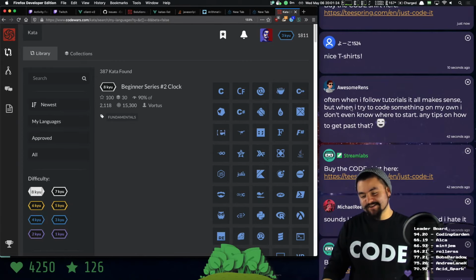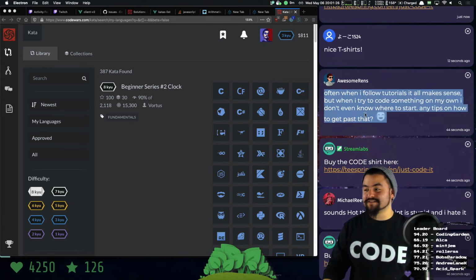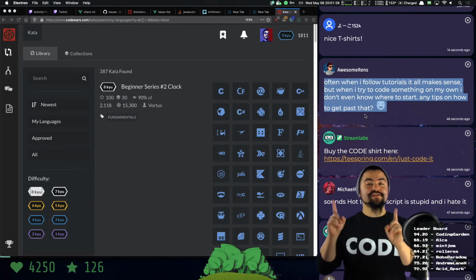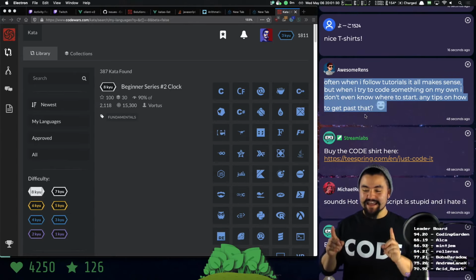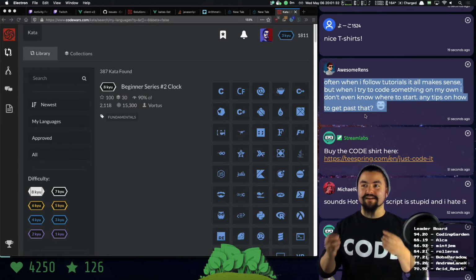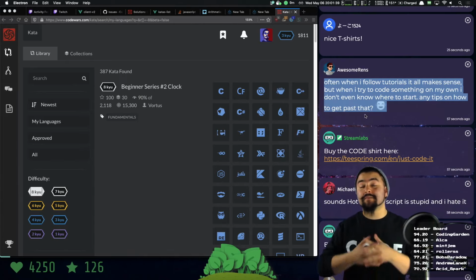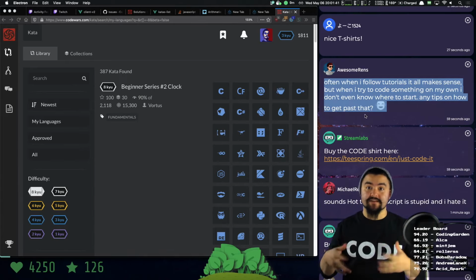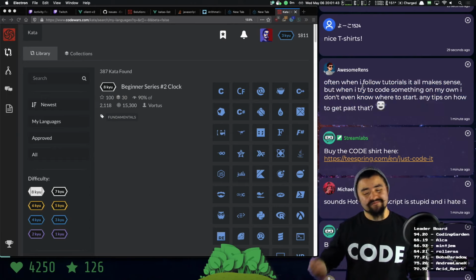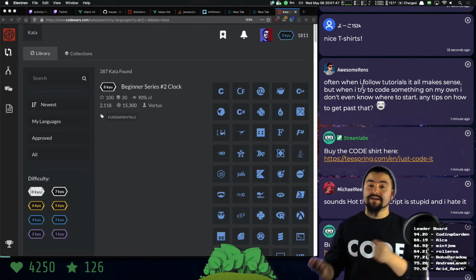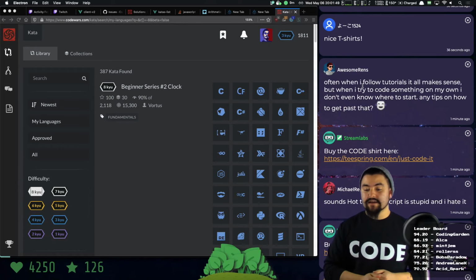And it's hard, Awesome Rins. I know that a lot of beginners fall into that trap. Here's the thing about coding tutorials: they do make sense because coding is logical. And if you can understand logic and you can follow the logic, it'll make sense. But when it comes to applying it, that's a different skill and a different mindset. But I think the only thing I can offer is practice without tutorials, practice trying to build things without tutorials.